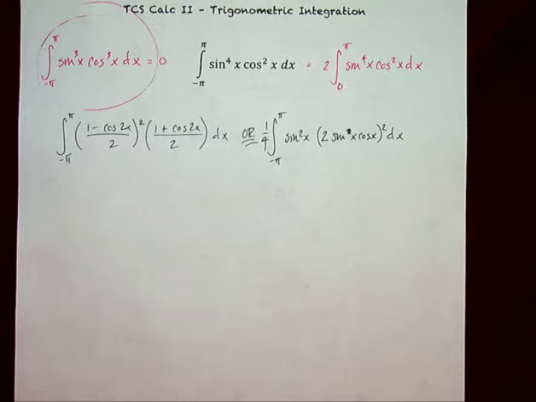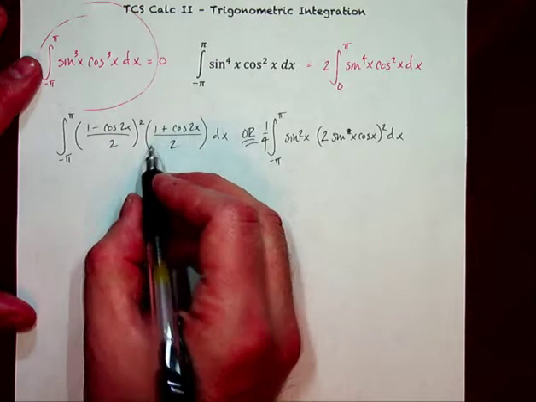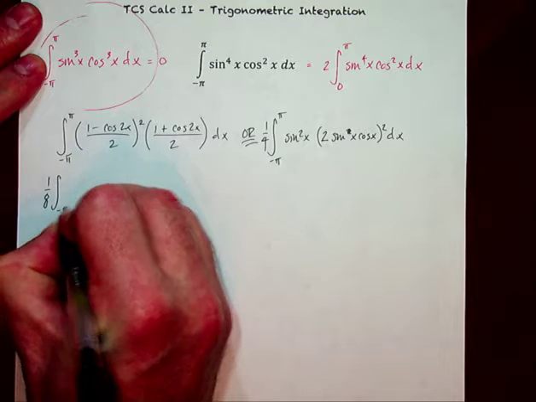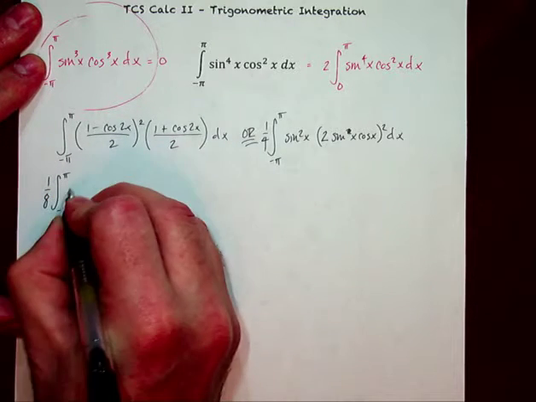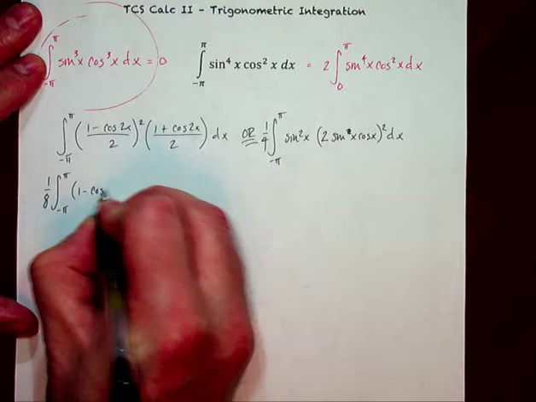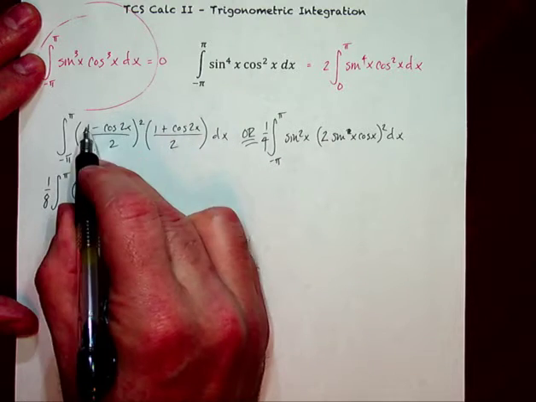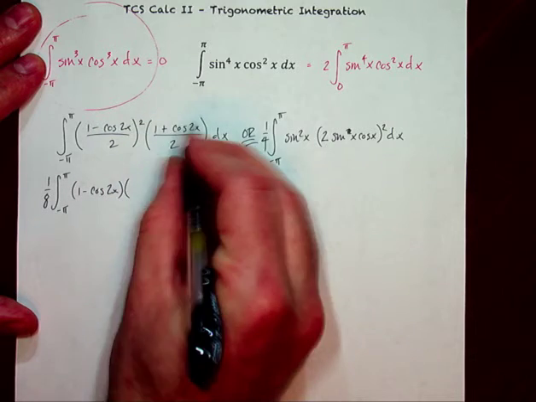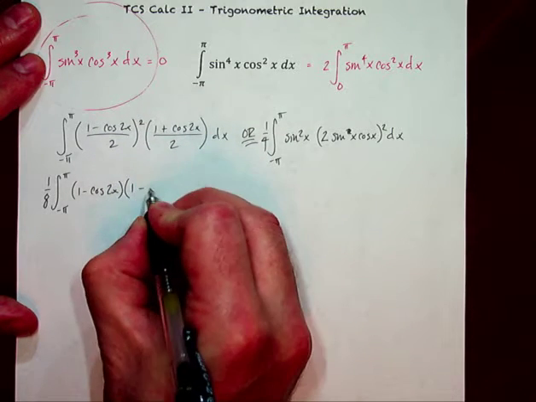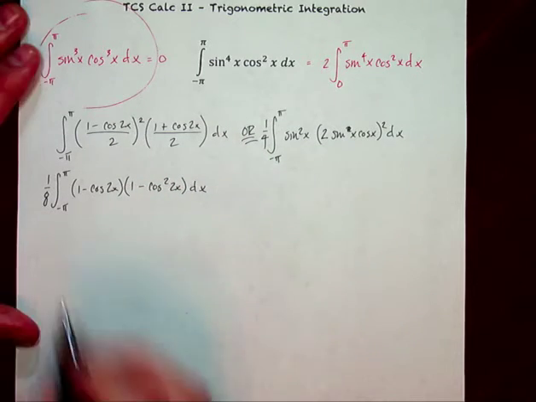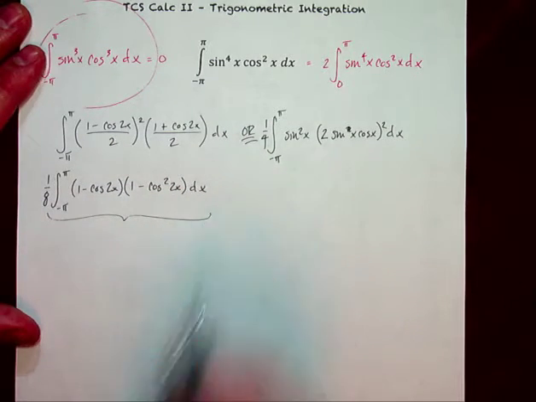And it's from there that you can kind of expand out. I don't really care which way you do it. But if you do it this way, just remember that it's probably a good idea to pull out the 1/8, okay? It's also probably a good idea to have this cosine of 2x independent and take the other 1 minus cosine and combine it with the 1 plus cosine, because that's going to give you the difference of 2 squares. And so it'd probably be best to proceed from here.